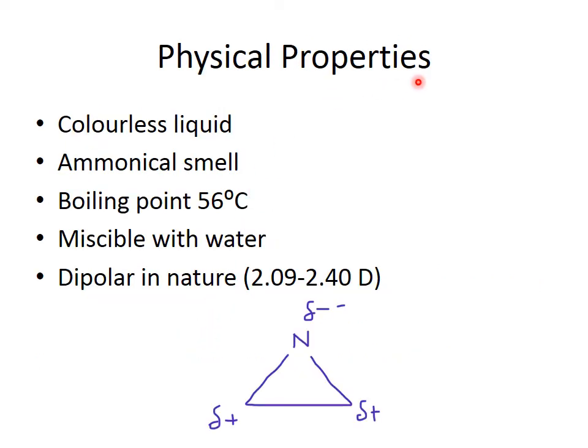Now the physical properties related to aziridine. It is a colorless liquid, and due to the presence of nitrogen, the smell is ammoniacal. Boiling point is 56 degrees centigrade, miscible with water, and it shows dipolar character, 2.09 to 2.40 debye. Because of the electronegativity difference, nitrogen acquires a negative charge and the carbon side acquires a positive charge. So a dipole is developed.